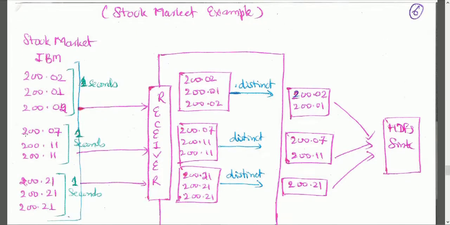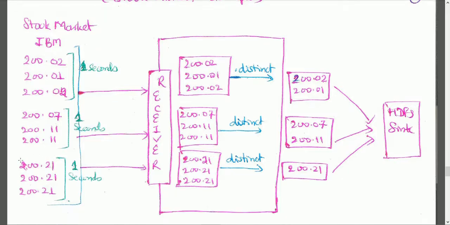In the next second we are getting 200.07, 200.11, 200.11. This is the stock price we keep getting, so data keeps coming for IBM. We have taken the example of only one stock, but there are thousands of stocks listed in the stock market.